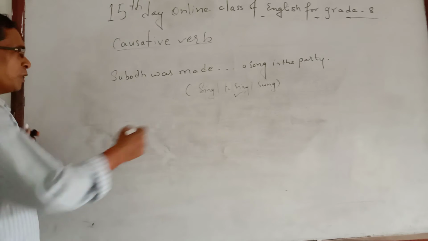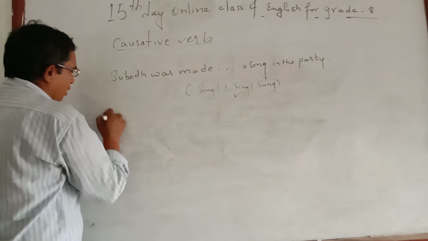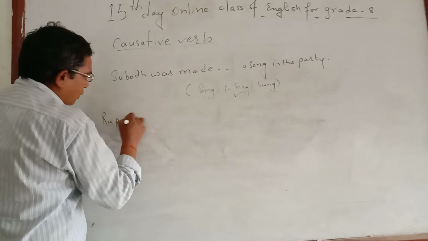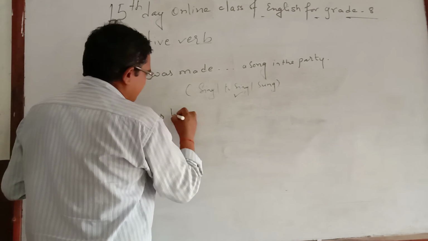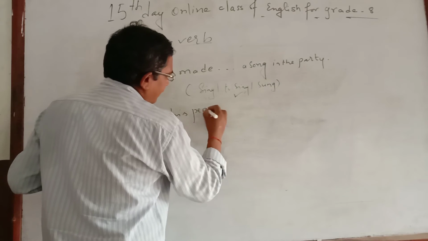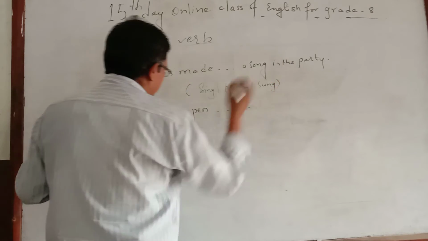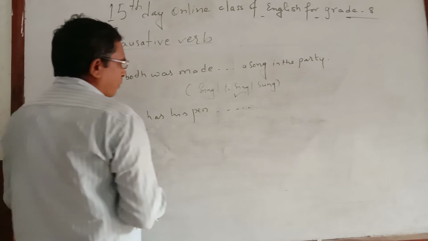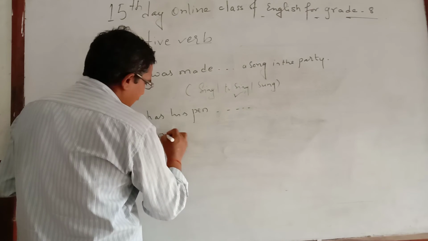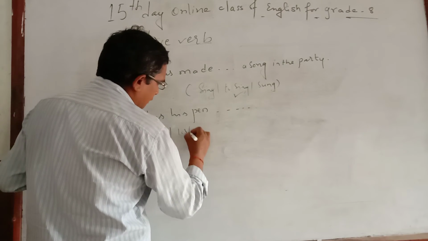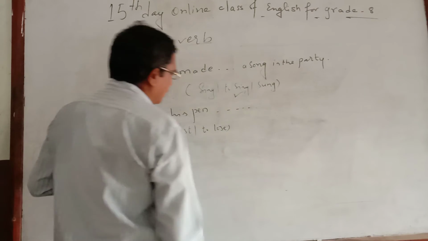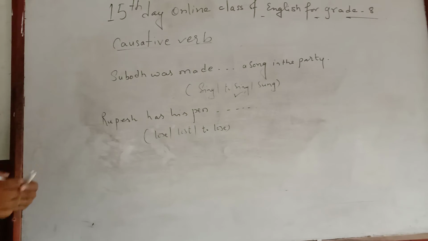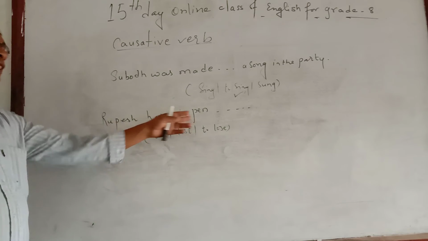Finally, watch one more example: "Rupesh has his pen ___." And the given options are lust and to lust. So here the causative verb is has, and after has comes his pen.